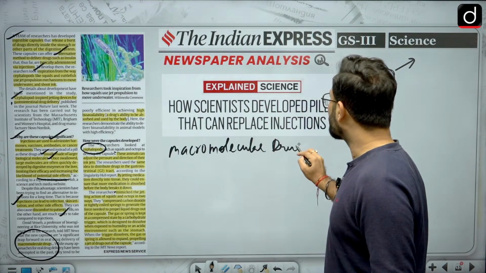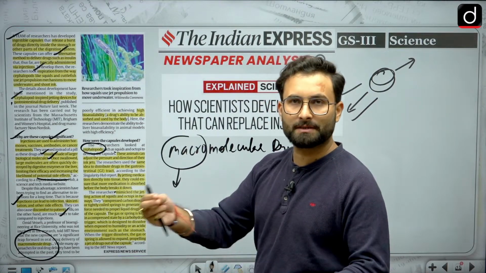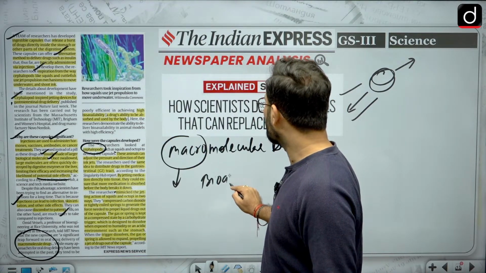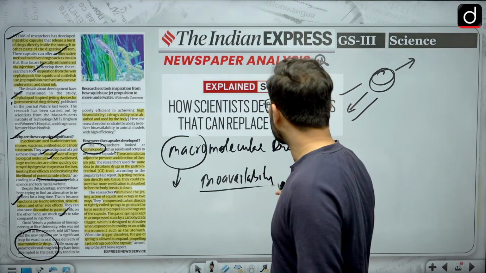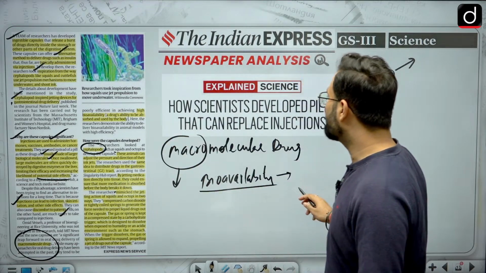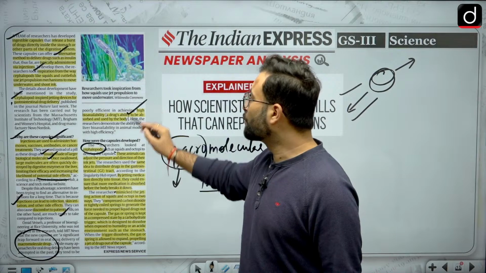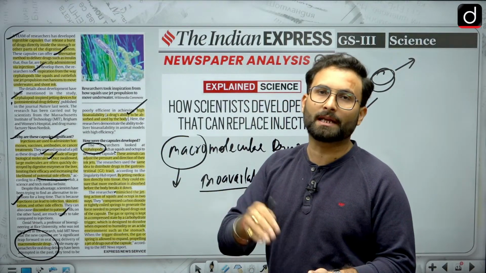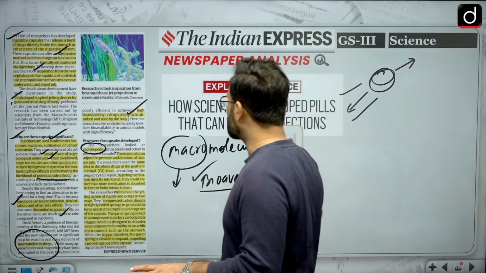That means that the size of the molecule is larger than the normal drug or oral drugs which we are taking. Other thing is bioavailability. These are the two terms which are important from this article. Nothing else you have to remember, just these two terms. Bioavailability is the drug's ability to be absorbed and used by the body, for what time it is inside the body before getting absorbed. That is basically your bioavailability. So that is about this article. Nothing else you have to remember.